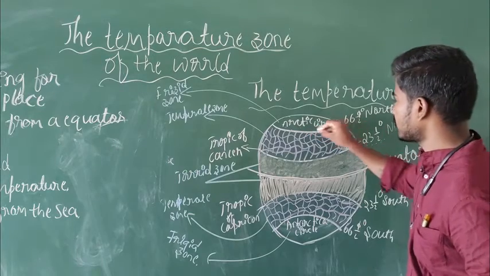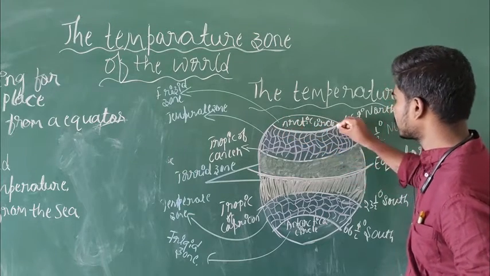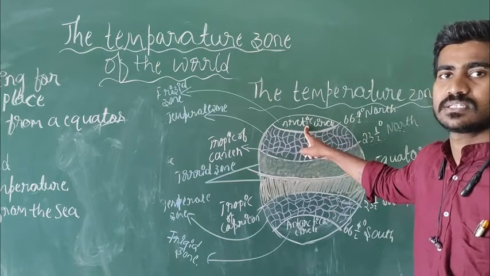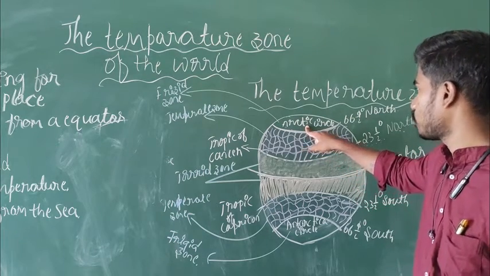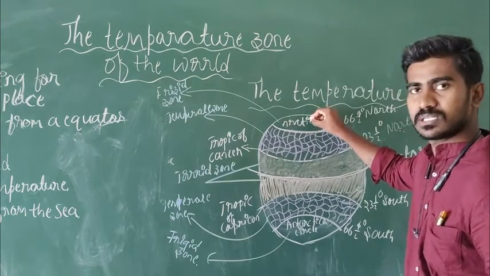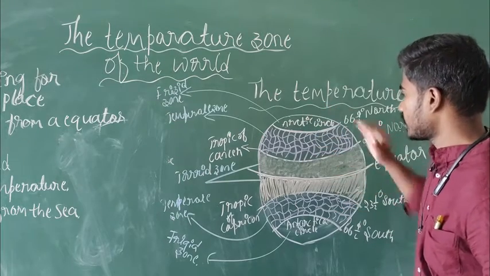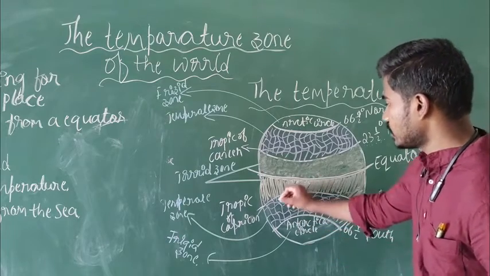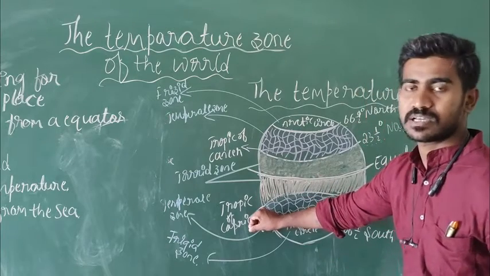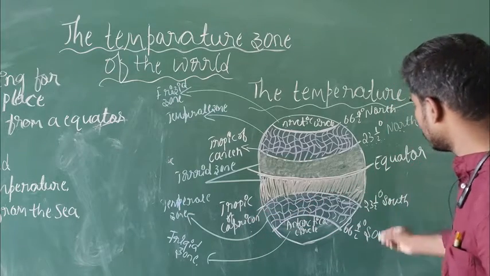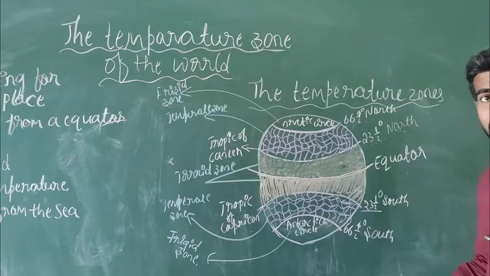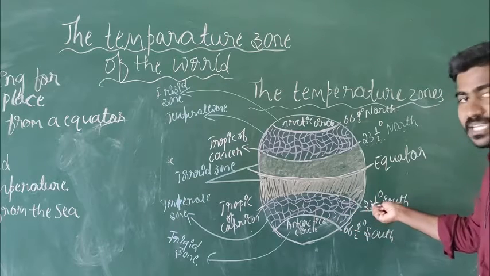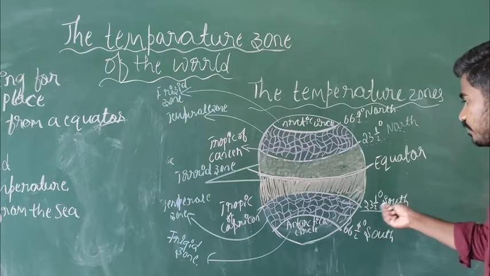And this is the Arctic Circle, or it is also called the North Pole. It is called the North Pole because it is at the pole, in the north. In the south also we have the same kind of two lines after the equator. It is called the Tropic of Capricorn. This is also 23 and a half degrees, but it is in the south. That's why we call this 23 and a half degrees south.